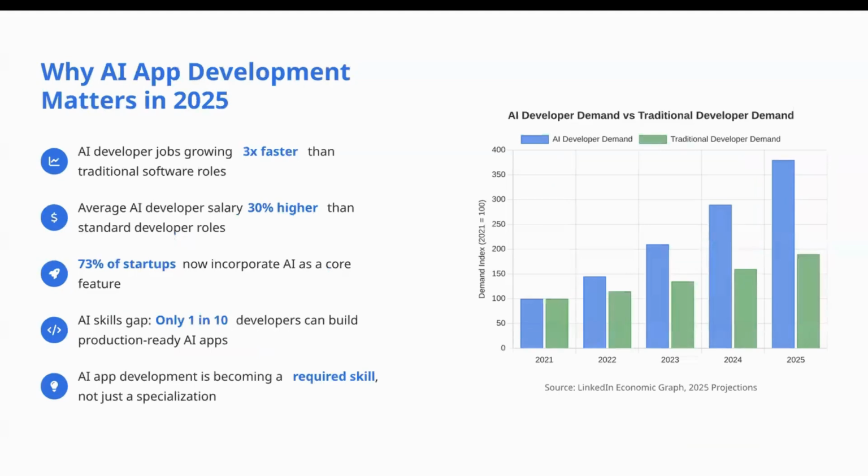Now, why is AI app development important in 2025? Obviously, we all know that AI developer demand has been increasing over the past few years as compared to traditional developer demand. Jobs are growing and AI developer salaries are higher than standard developer roles. Most tech startups want to incorporate AI in their workflows, and through our research and talking to our partners, we've seen that there's a major skill gap. That's what we intend to solve.